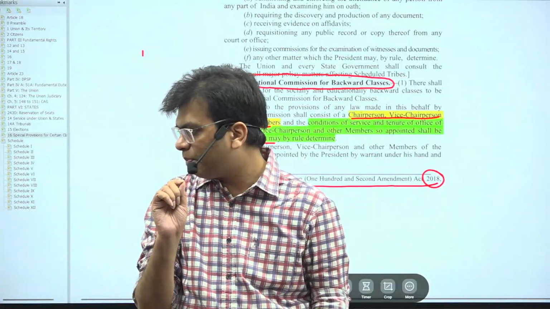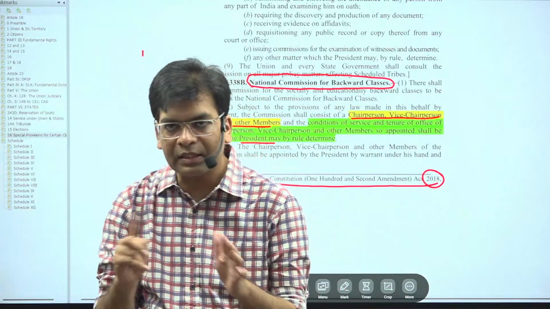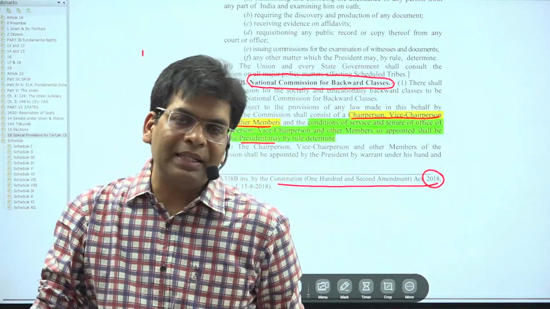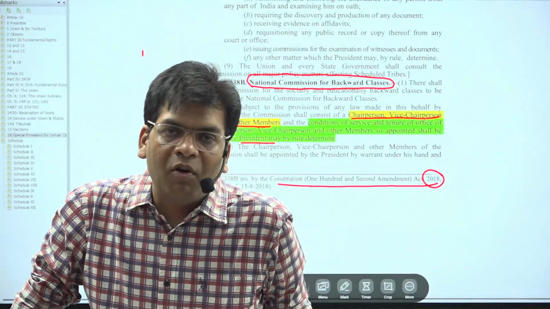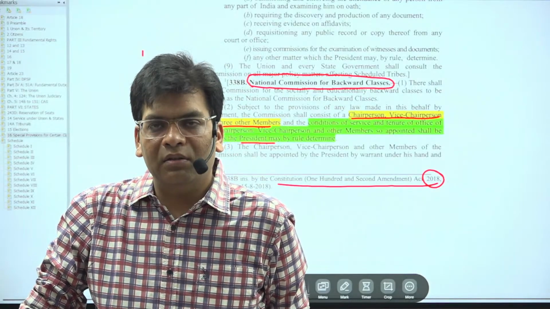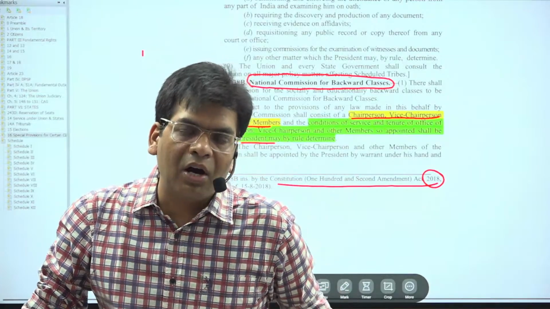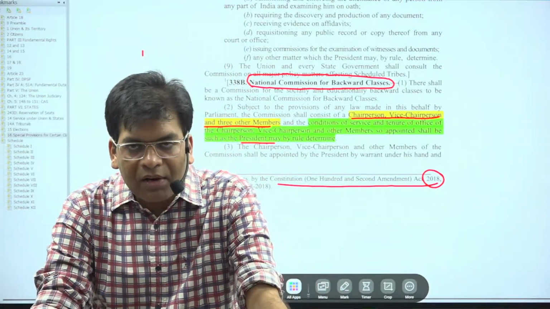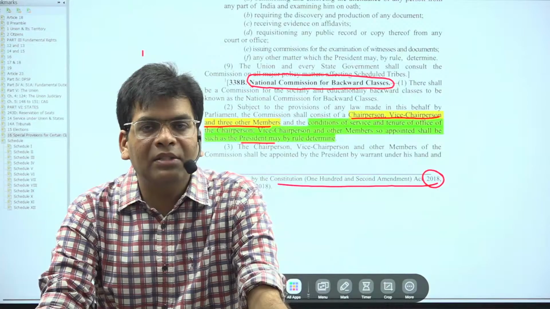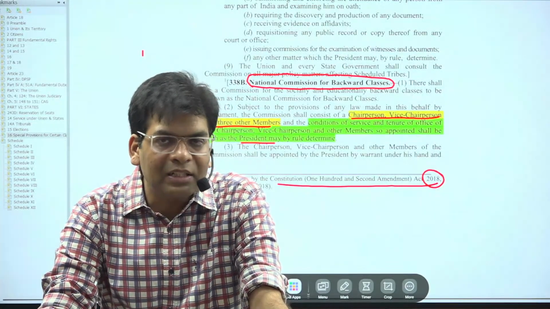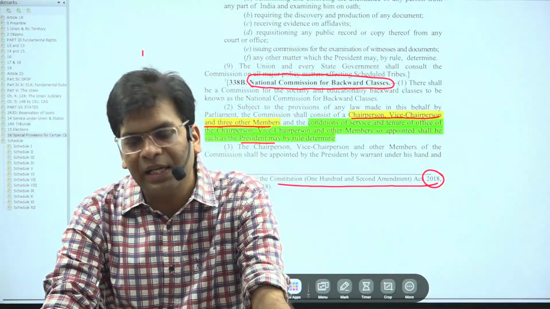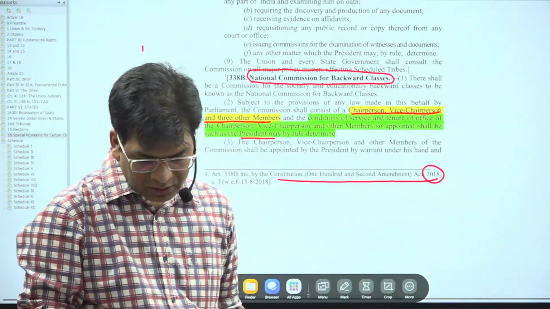So please, this part you should remember. Where is the consultation needed? Whenever there is a declaration for the state. So there will be a state list and a central list. However, in the case of OBCs, state governments have also been given power for the recognition of OBCs at the state level.